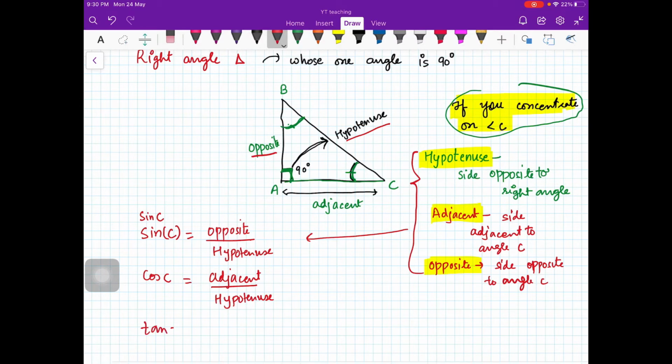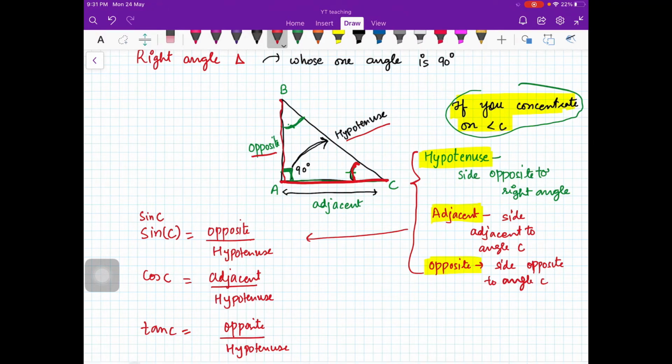And then you have tan C, that is opposite upon hypotenuse. Okay, so these are the three things which you have to remember. First of all, it is important that you look at the angle, and then looking at the angle you will decide which is your adjacent side and which is your opposite side.